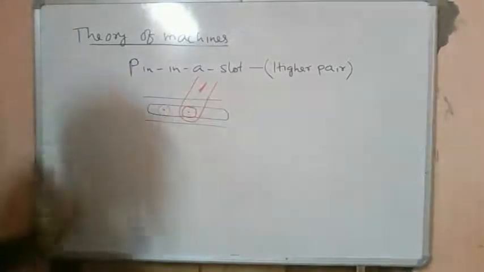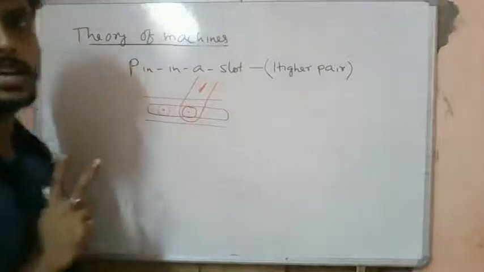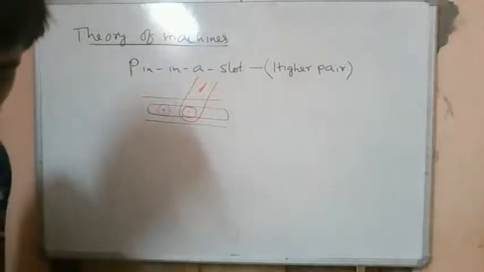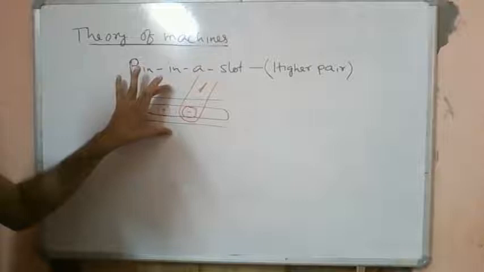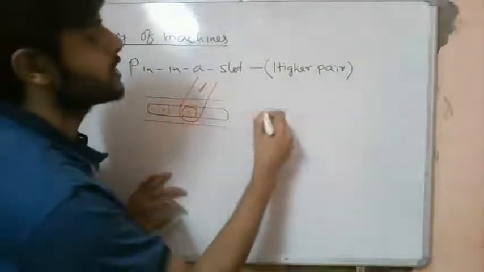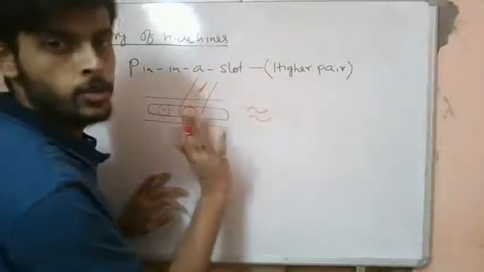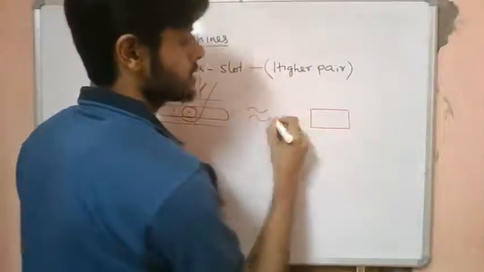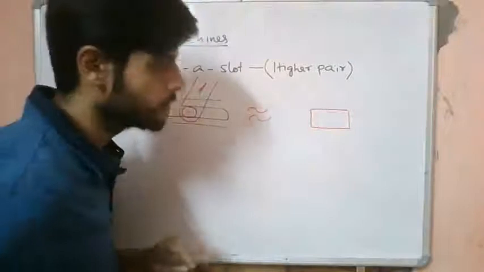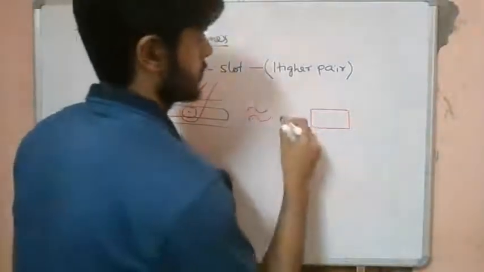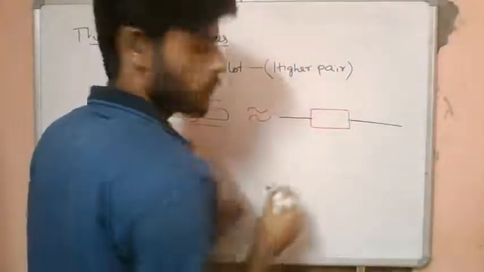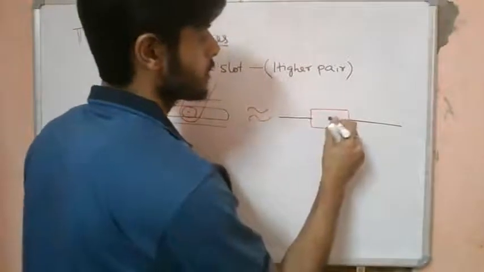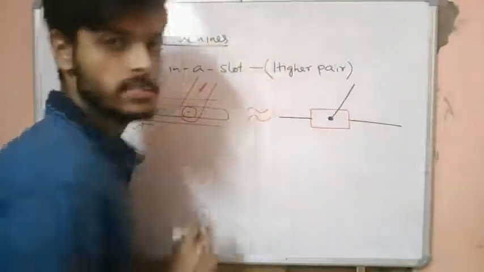So this is basically a higher pair. In case we find this difficult to understand, this can be equivalently replaced by a slider and a pin joint.